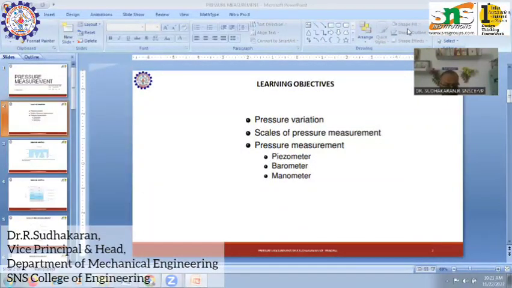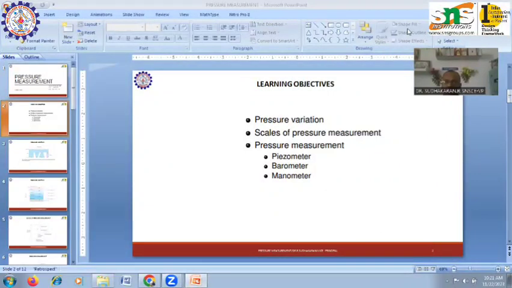So today what we are going to see is about pressure measurement. So what is pressure? Pressure is nothing but force acting on a fluid along a unit area. The measurement of pressure is governed by Pascal's law, which states that the intensity of pressure at a point in a static fluid is equal in all directions. And this basic Pascal's law is used for measuring the pressure.